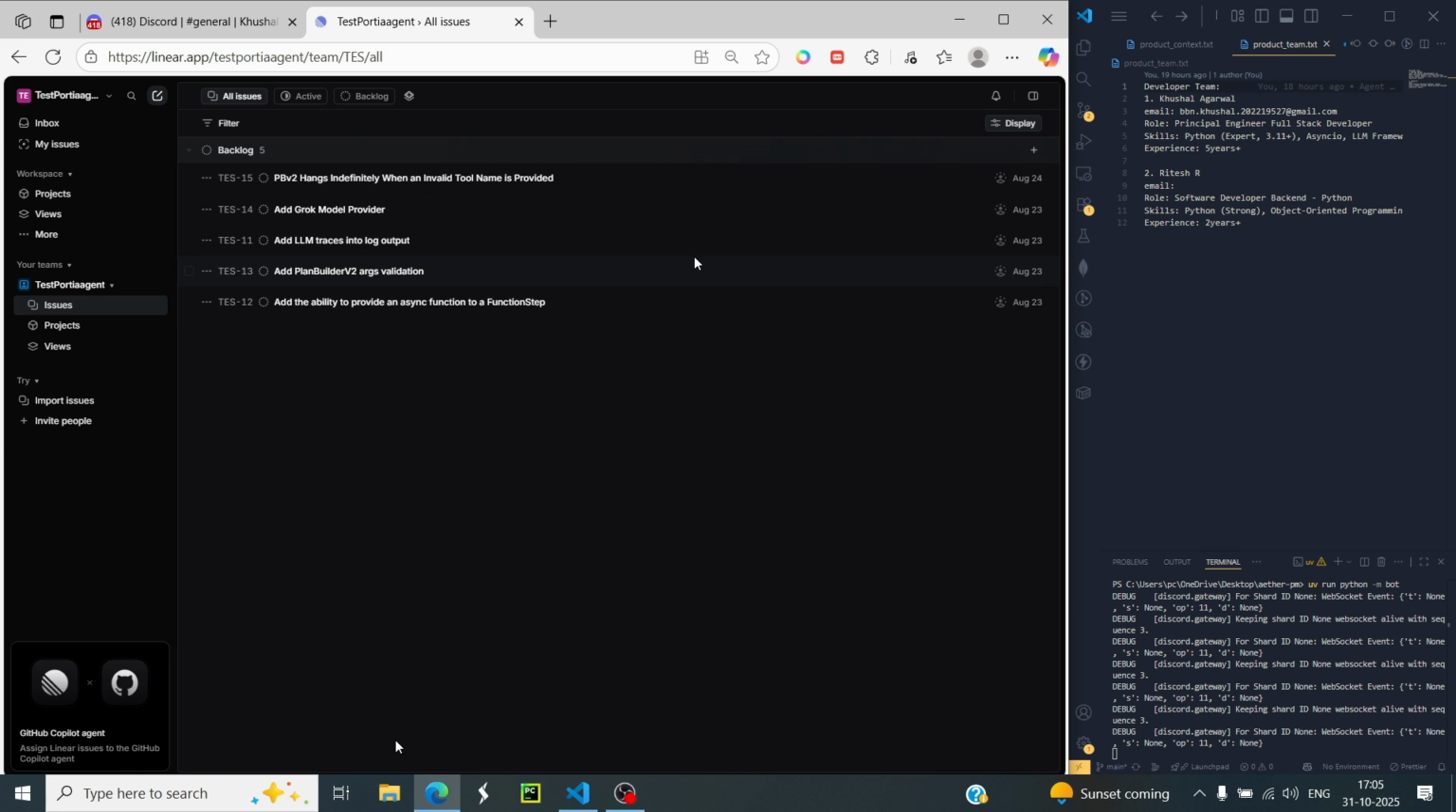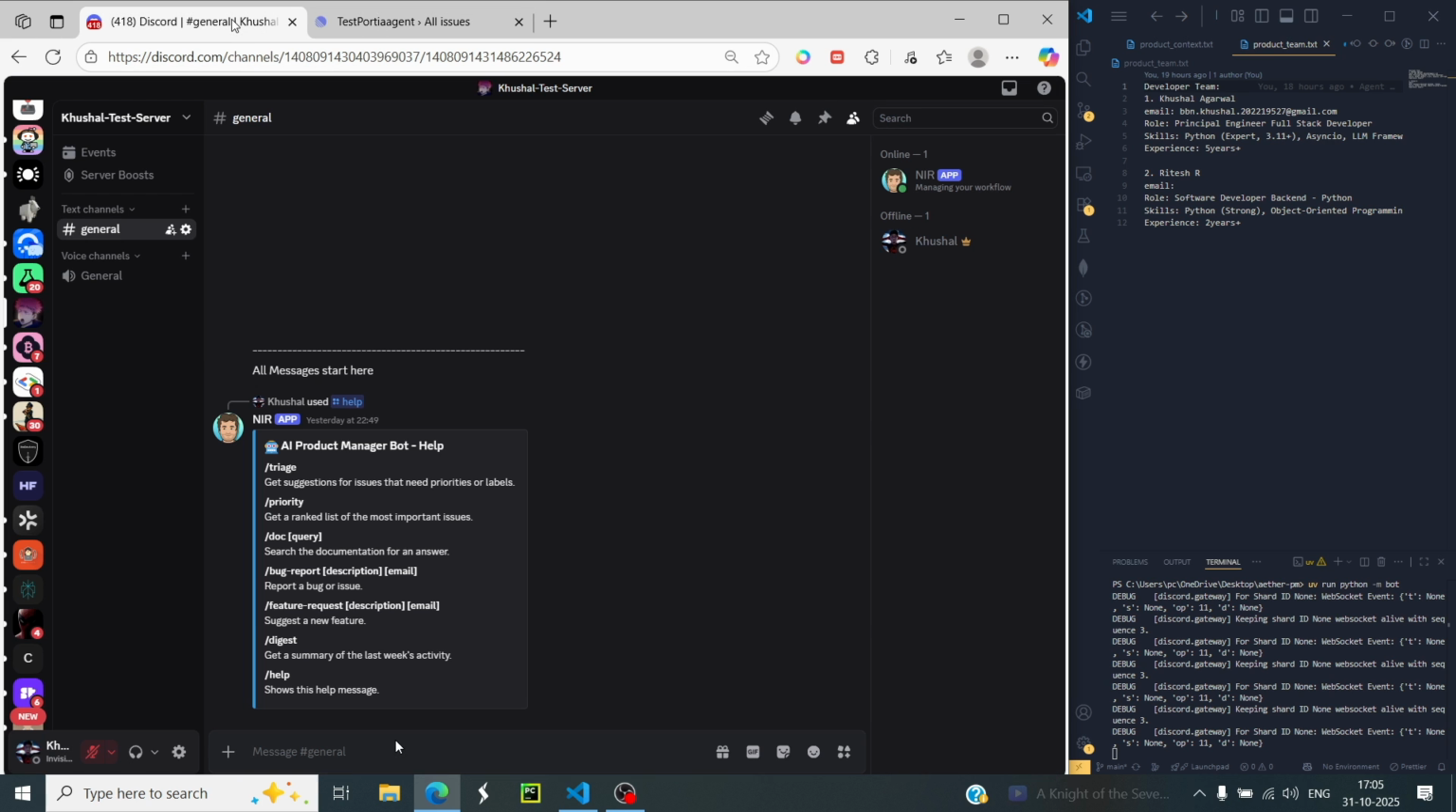And over here towards the left, we have Linear, which is similar to Jira. And over here, we have our open issues, which are not assigned to anybody. And this is our communication channel where the customers, stakeholders, and product managers are conversing. The developers over here converse about what to do next with the product.